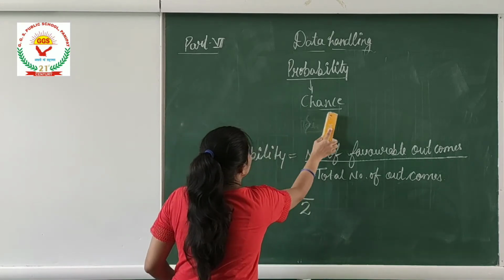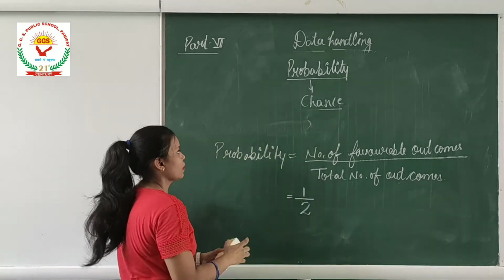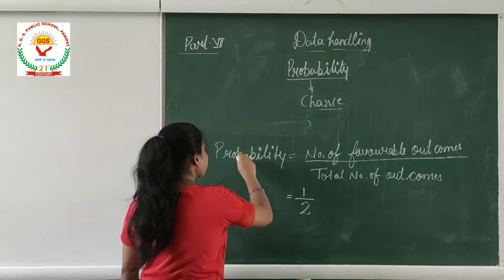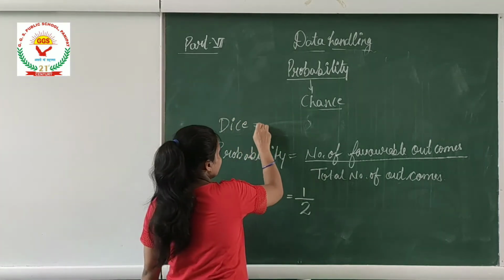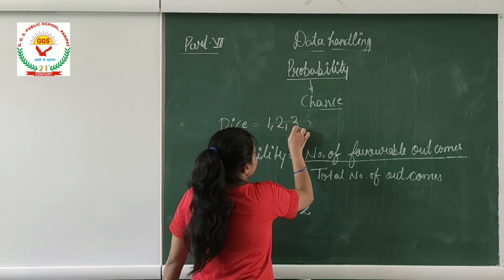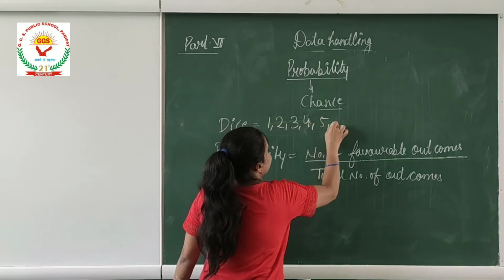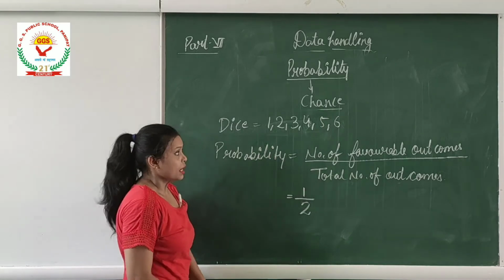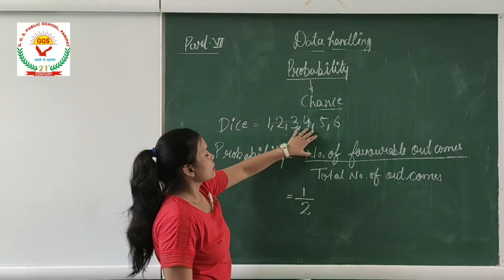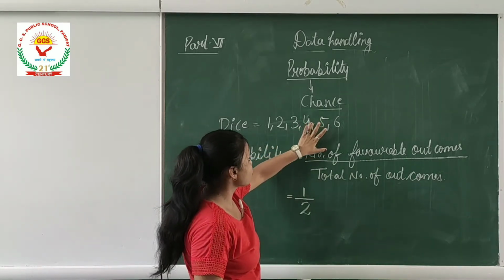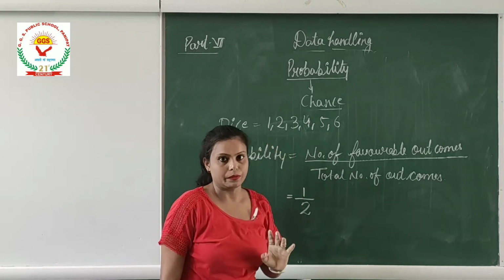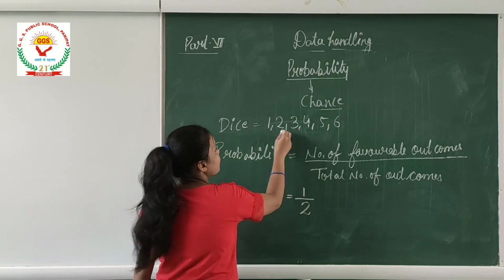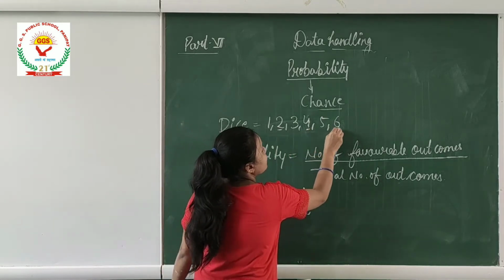If I take a dice consisting of 6 numbers, right? 1, 2, 3, 4, 5 and 6. Now I want the number which comes on the top to be an even number. So how many even numbers? 1, 2 and 3.